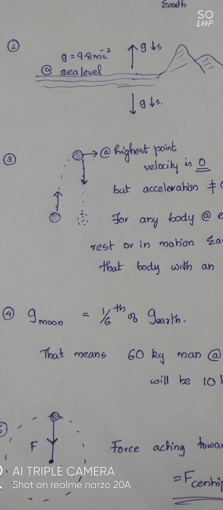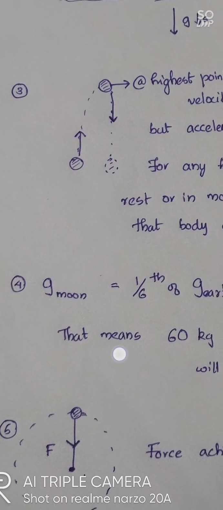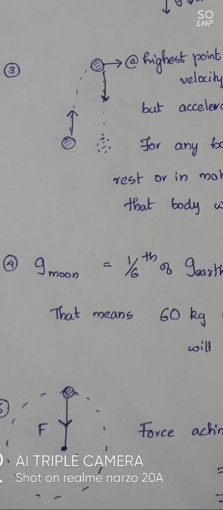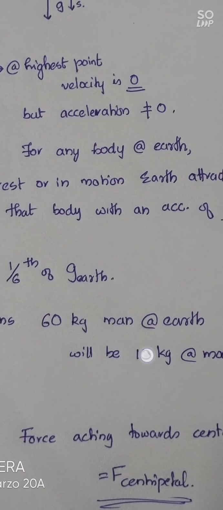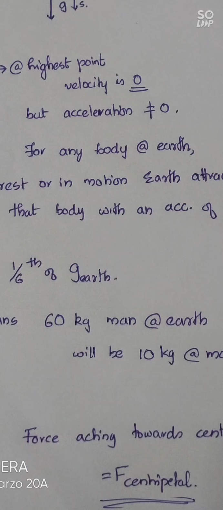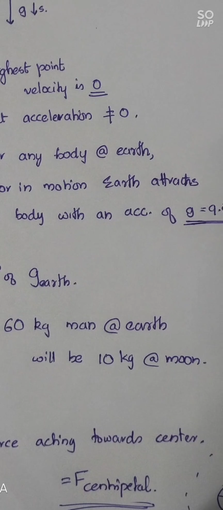And going to question number 4, weight of an object on the surface of the moon is? Here there is a concept we must understand. The value of acceleration due to gravity on moon is 1 by 6th the value of gravitational acceleration on Earth. That means if a person of 60 kg on Earth is taken to the moon and we calculate his weight, we will get 10 kilogram.